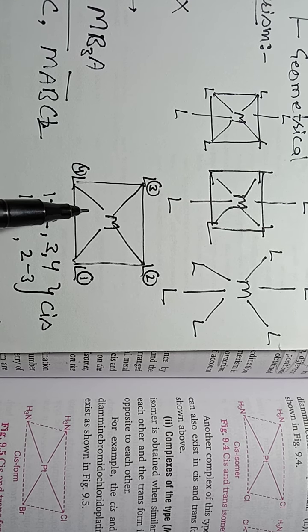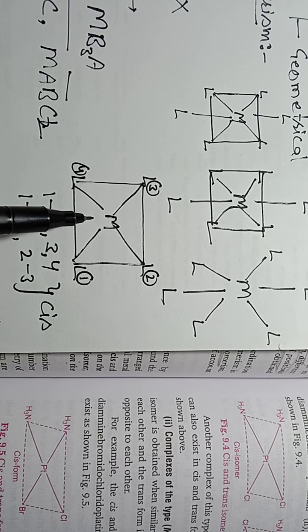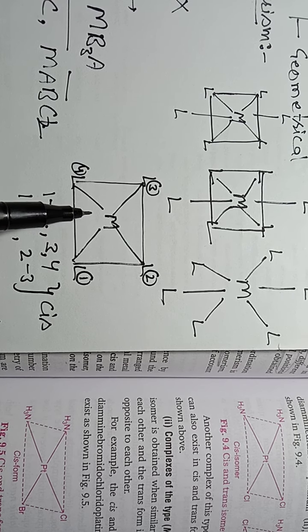As I told you earlier, only square planar compounds show geometrical isomerism in 4 coordination compounds. Tetrahedral compounds do not show geometrical isomerism. And second, the geometrical isomerism here is cis-trans type of isomerism.